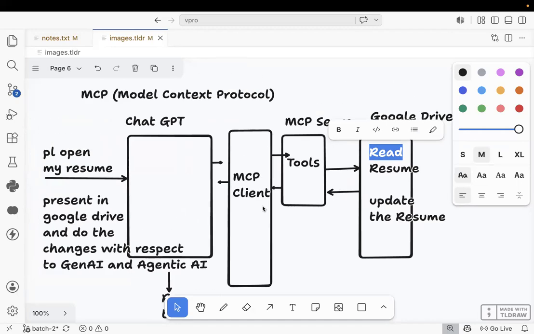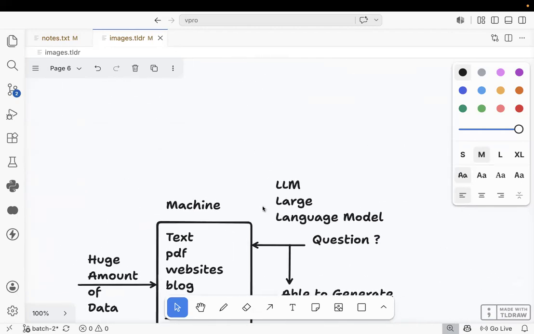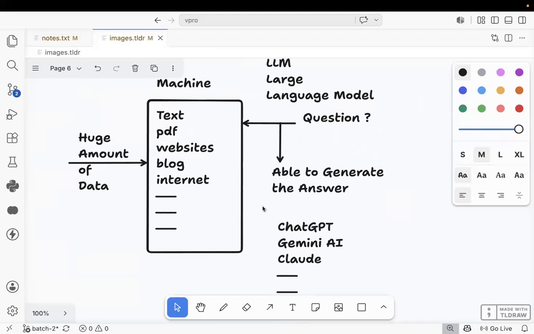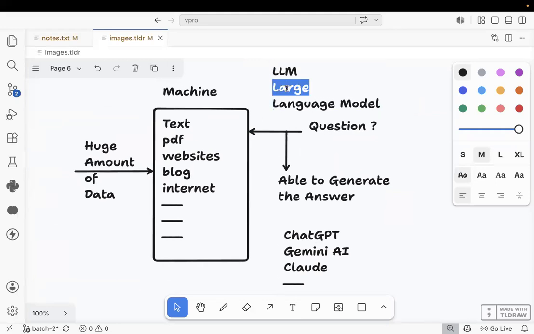Fine. Team, tell the four points again. You people need to answer here. For example, what is LLM? Anyone? Dasari, what is LLM? LLM stands for large language model.